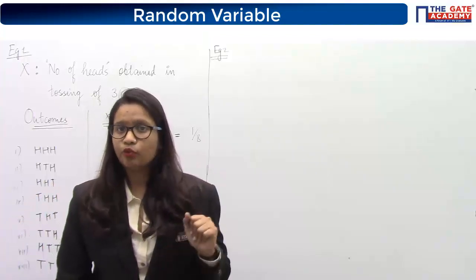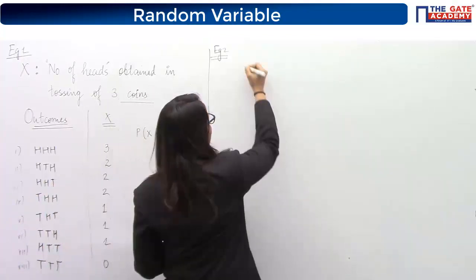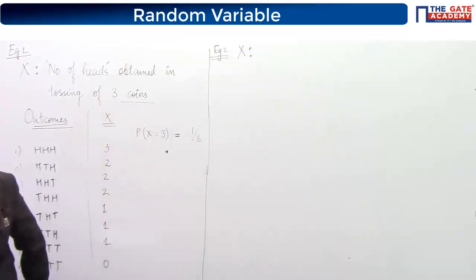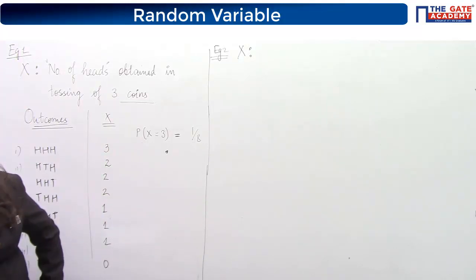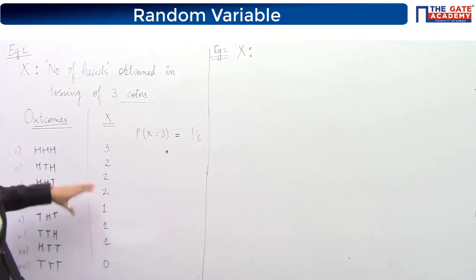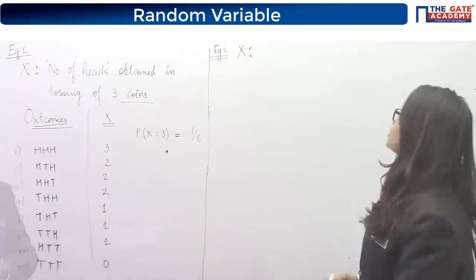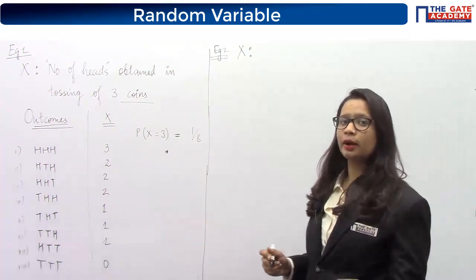Now tell me, what should I define my x to be? What should I choose my random variable to be? In the previous case it was the number of heads. For this particular case, what will be the value of x? So x will be assumed to be the number of times the